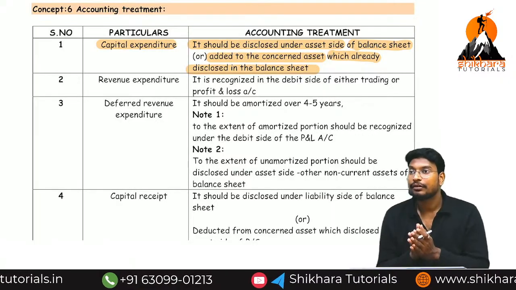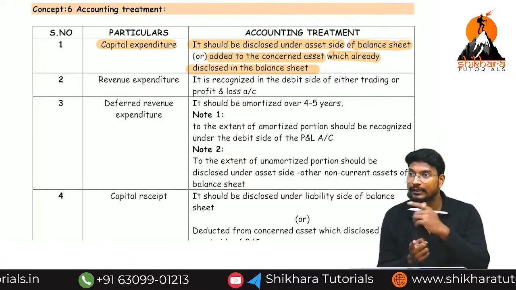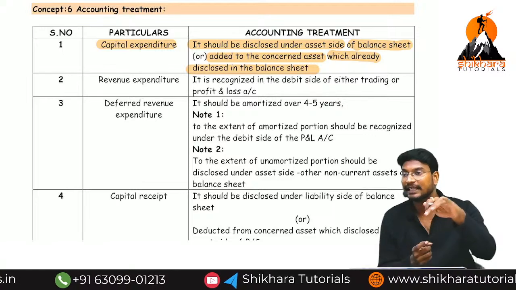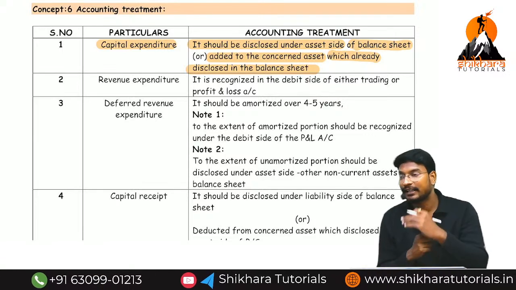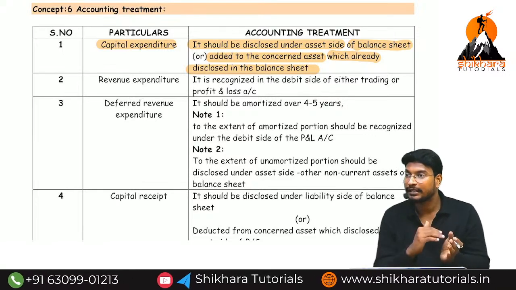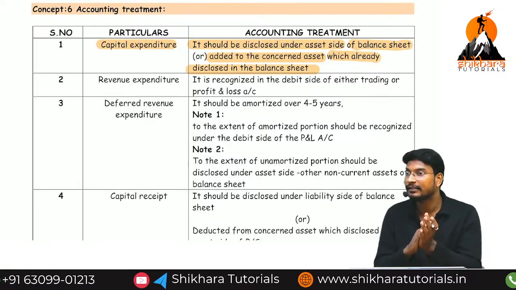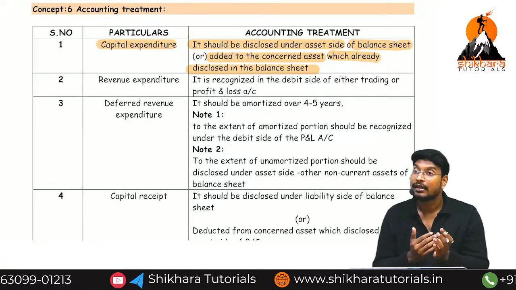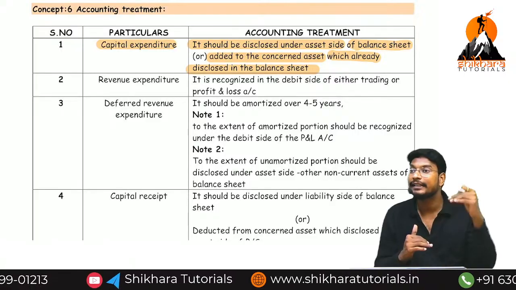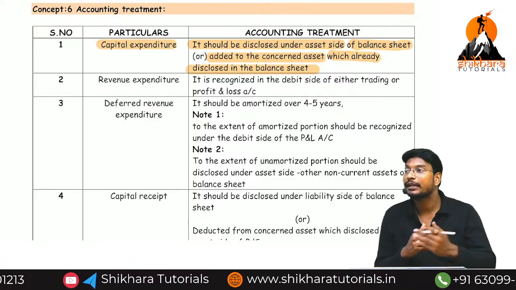Until now, we have a camera, laptop, and air conditioner. We have these three assets. Now we are going to purchase fans. Do we need to disclose separately, or add back to the air conditioner? We need to disclose separately. If we incur any expenses on an already existing asset, we need to add back to the existing asset.